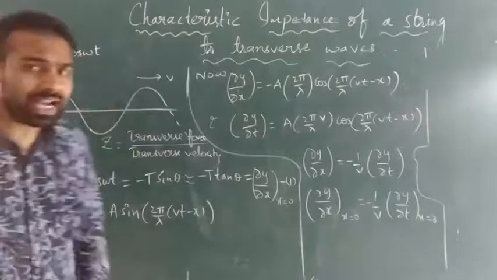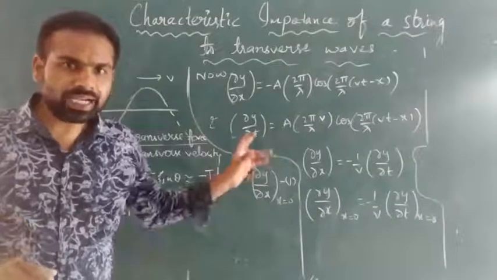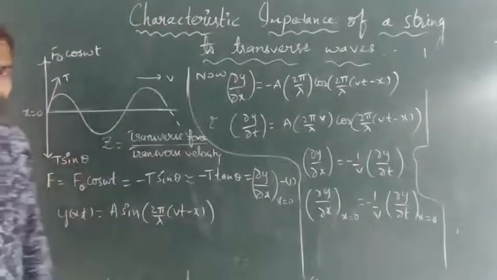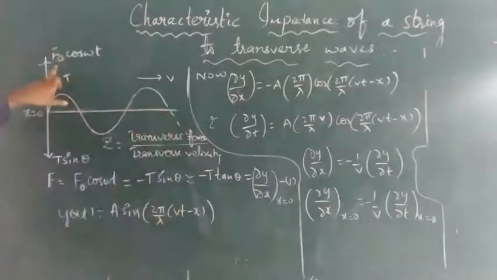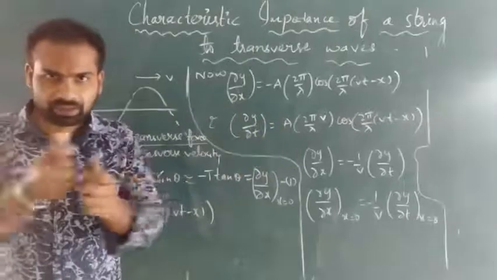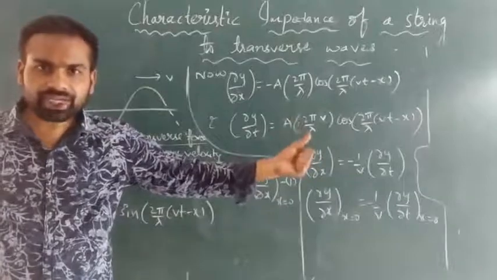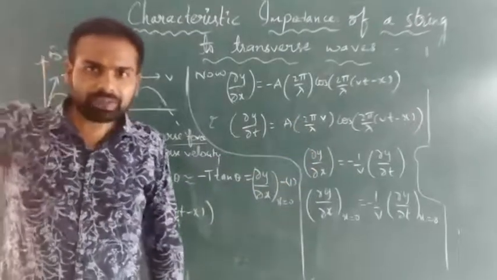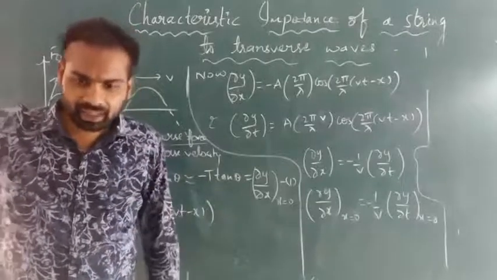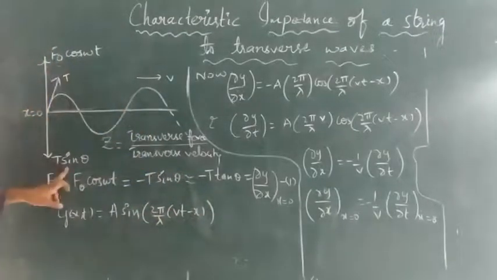This is the applied force, F naught cos omega t. And there is another force which is opposite to it, that is the tensional force T sin theta, which is always opposite to the applied force F naught cos omega t. We are plucking the string upwards. We are stretching the string along the x direction. An infinite string and tension T. We are applying the driving force F naught cos omega t, which is always opposite to the tensional force.